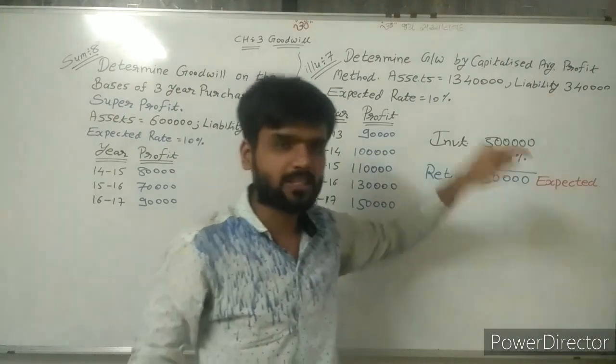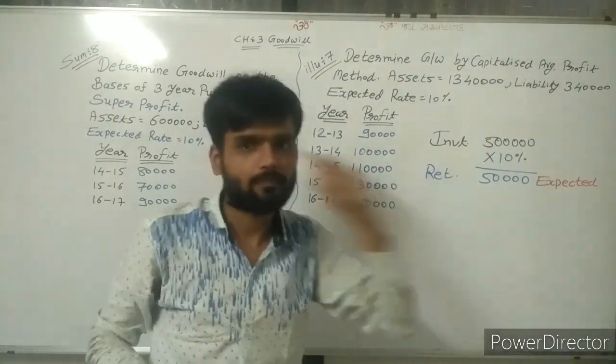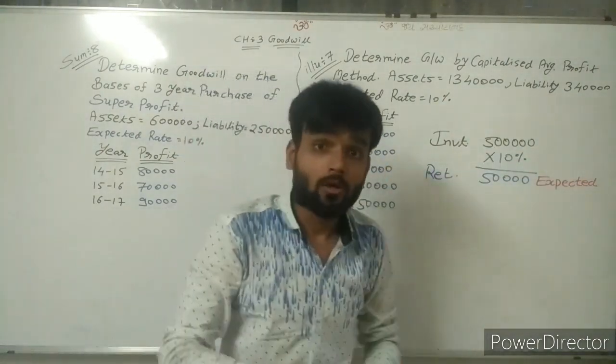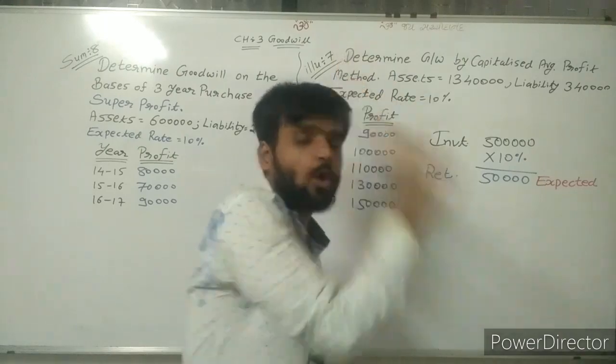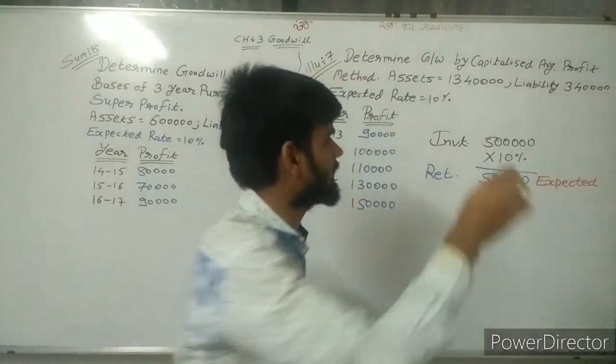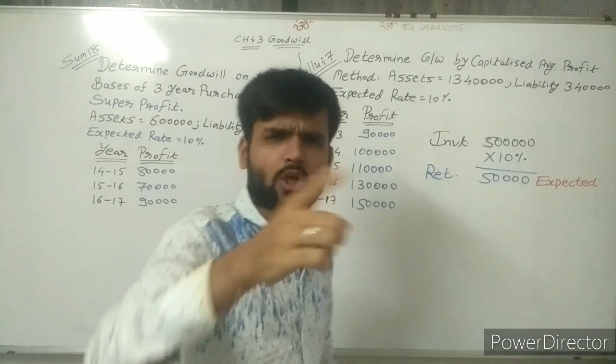This amount you are expecting from the firm. Now suppose the person has promised you minimum 10%. Don't worry.